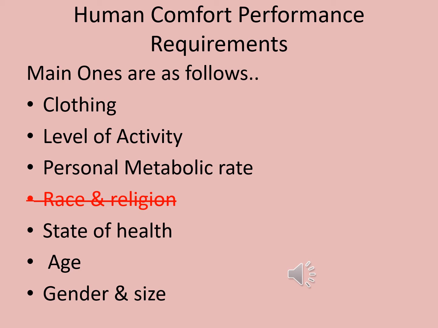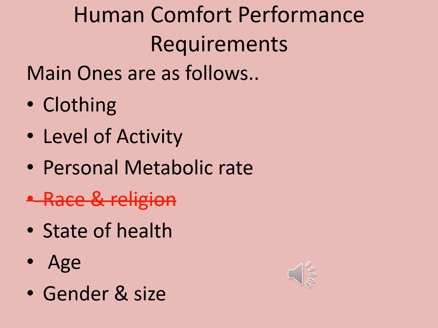3. Personal metabolic rate. Generally, all persons have a different metabolic rate. This is the speed at which the body burns up energy, which creates heating and cooling in a body. 4. State of health. A person's state of health is important. Generally, if you are unwell, your metabolic rate will lower and your body requires a higher air temperature. Fit, healthy people are generally able to generate more of their own body heat as they burn up more energy.